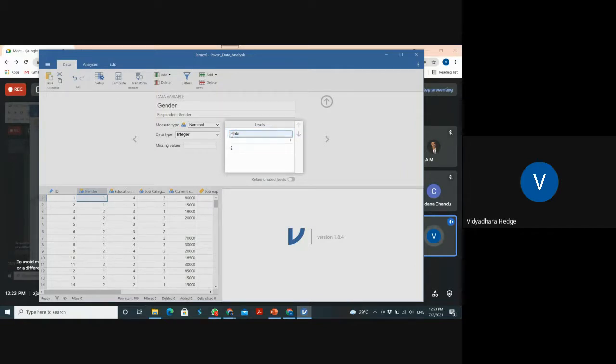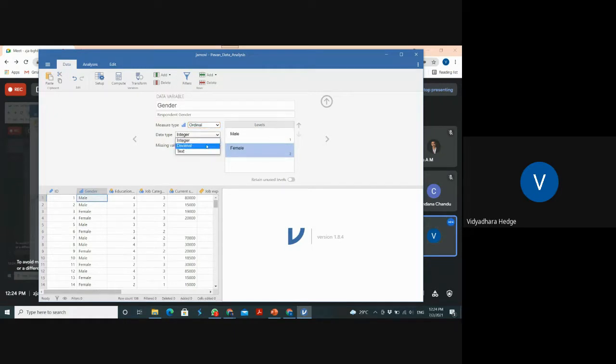Now see here, 1 has come like this, and female is 2. Fine. Even if you have categorical data that is ordinal, normally you have to make it nominal only, but here you have the option called integer. The ordinal you can use, no problem.